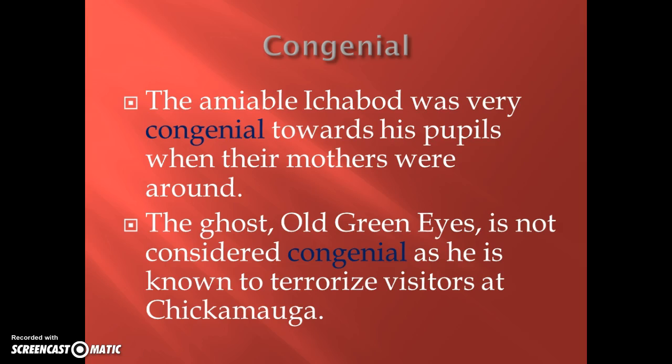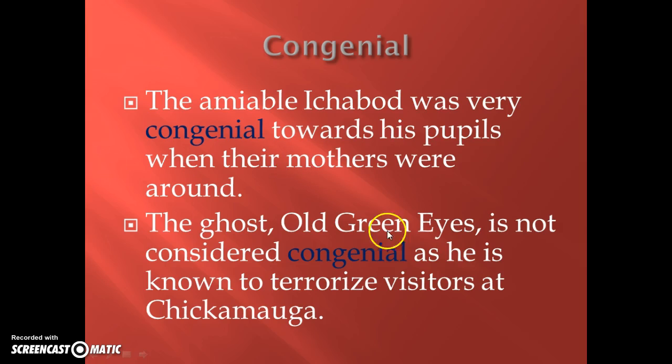The fourth word is congenial, and this one actually relates really well to another word that you guys had last week called amiable, and I actually used them in a sentence together. It says the amiable Ichabod was very congenial towards his pupils when their mothers were around. As we learned in the story, Ichabod was only nice to his students when their mothers were around. He was only friendly towards his students when their mothers were around.